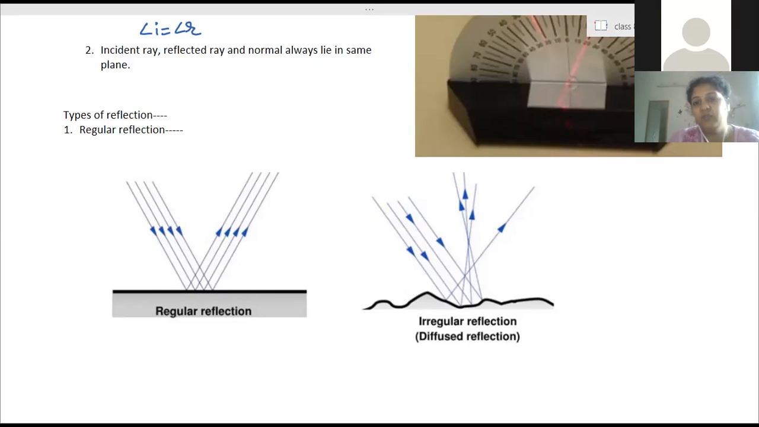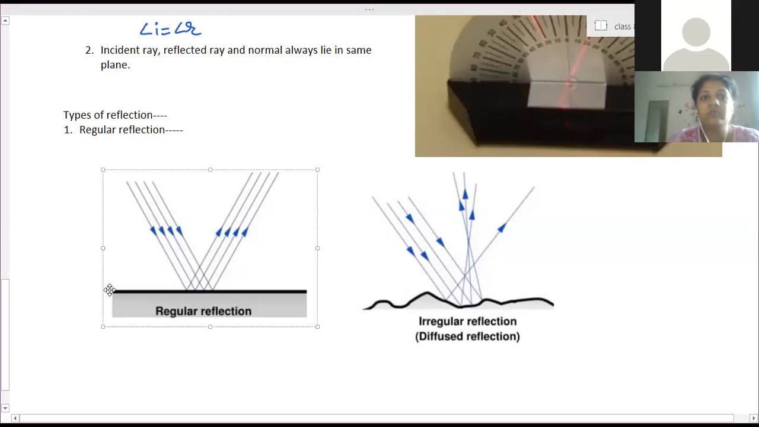Then, Pathikrit, can you tell the laws of reflection? First law: the angle of incidence is equal to the angle of reflection. Angle of incidence is always equal to angle of reflection, okay? And the second one: the incident ray, normal, and the reflected ray are all always in the same plane, right?